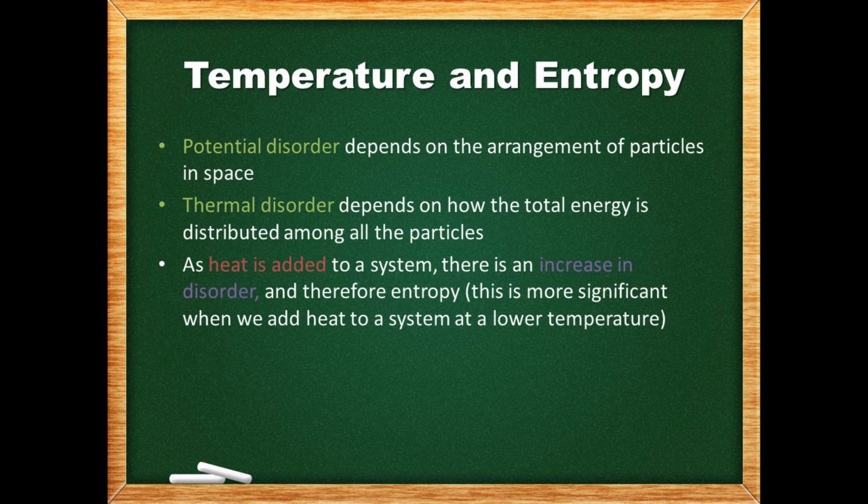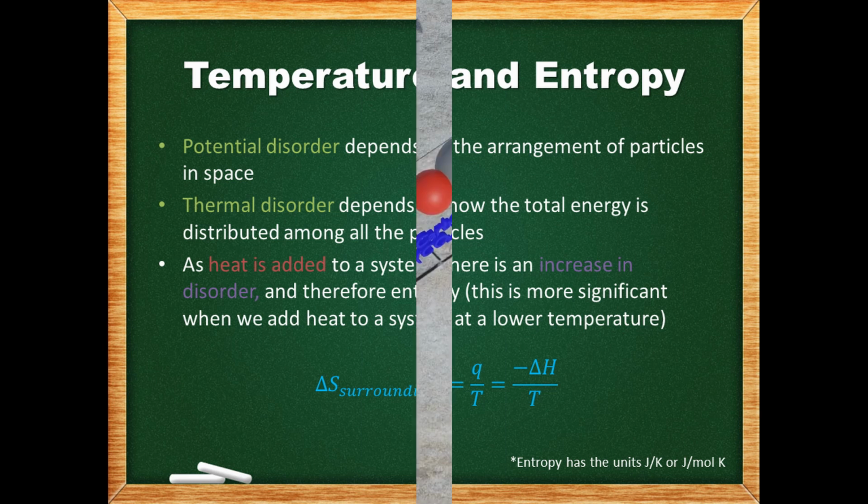This is more significant when we add heat to a system at a lower temperature where little disorder exists. As seen in the equation below, the entropy change is inversely proportional to the temperature at which we add heat. Also, entropy has units of energy divided by temperature, joules per Kelvin. These could also be joules per mole Kelvin if we are calculating the entropy for a particular quantity. Note that for an entropy change of the surroundings, we place a negative sign in front of the enthalpy value.